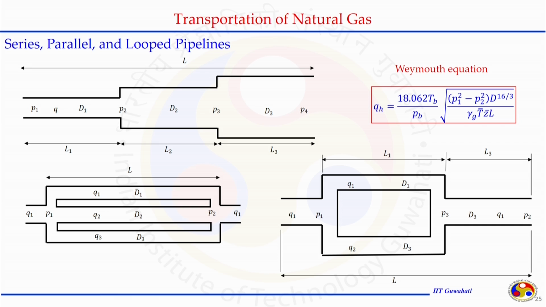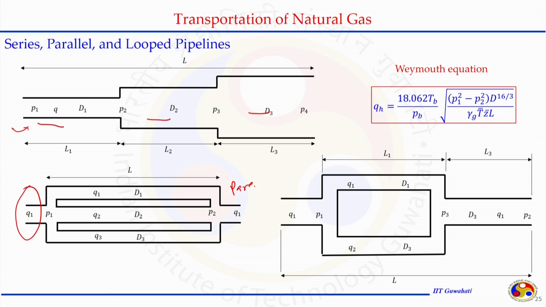Now, in the next class we will understand, using the Weymouth equation, how to establish the relationship between Q and other parameters. We may solve one problem on that, and see how to lay out the pipeline design considering the concept of series pipelines, like here where the pipeline diameter changes, and parallel pipelines.